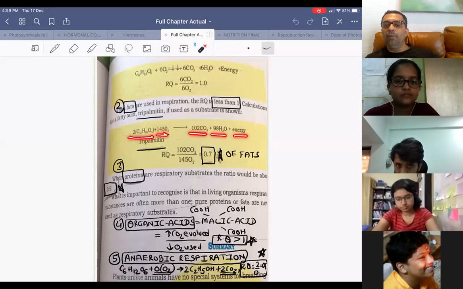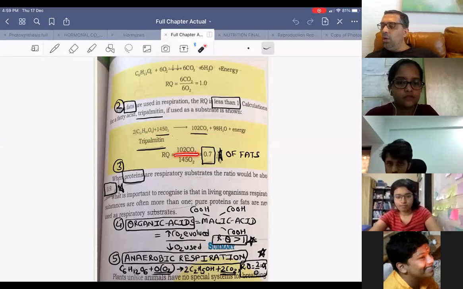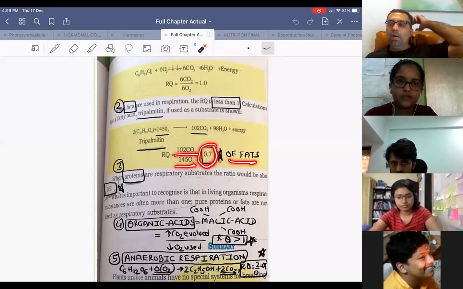This is the statement in the NCERT. So how much is the RQ? 102 CO2 upon 145 O2. How much is 102 upon 145? 0.7. So the RQ of fats is 0.7.